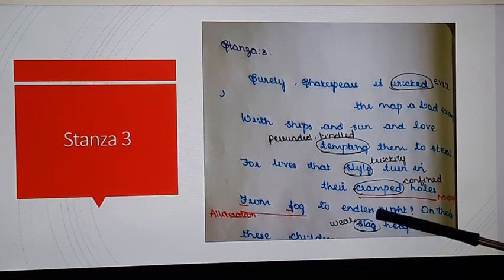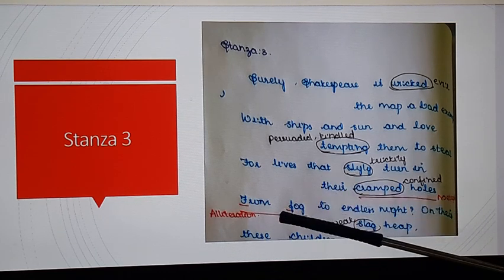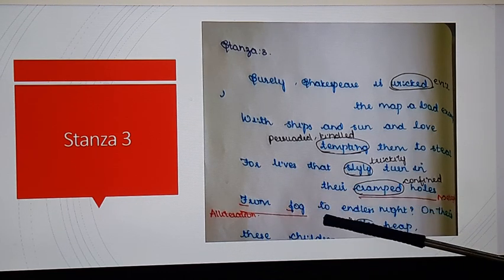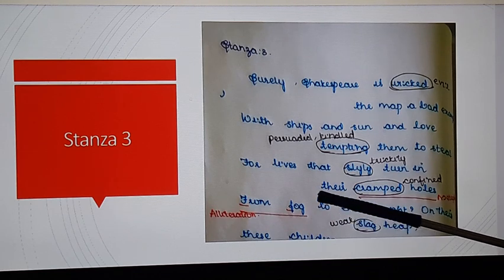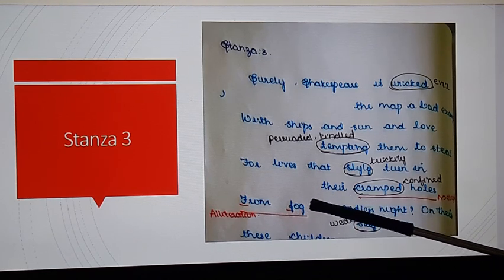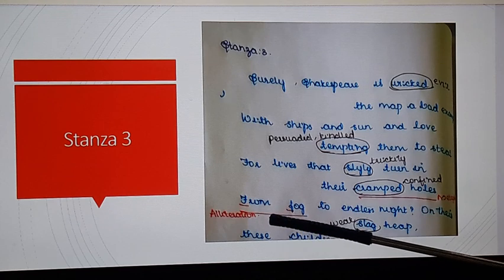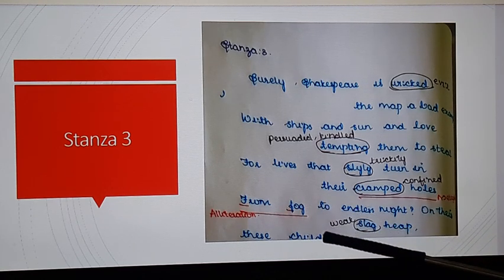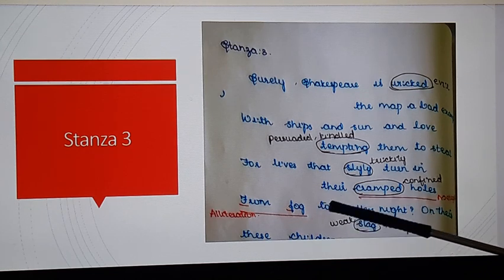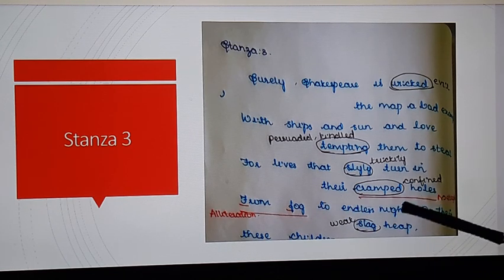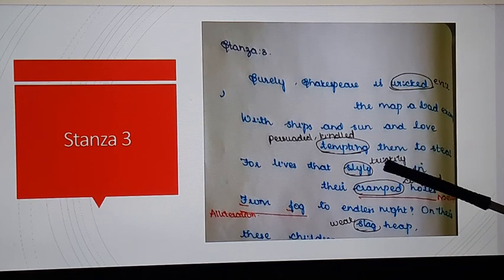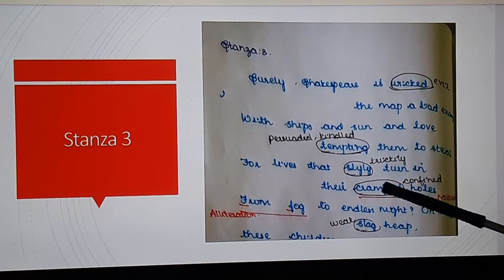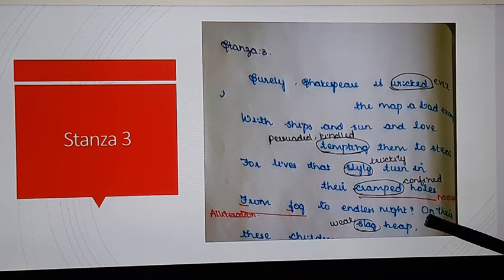From far to endless night. Already we have said that fog means the future is compared with the fogged one because it is not clear. Here it says from morning. Early morning is covered with fog. And to endless night. Here endless night also stands for their future only. There is no solution for their future. It's endless, going on with darkness.